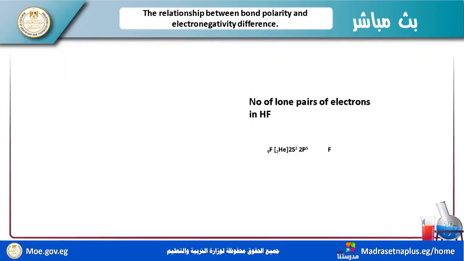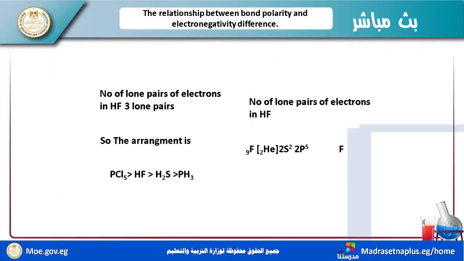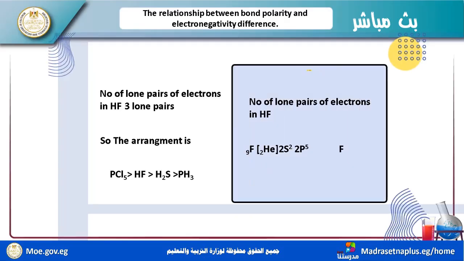Okay, now the number of pairs of electrons in HF, the same. I have 3 lone pairs on F and 1 bond pair.